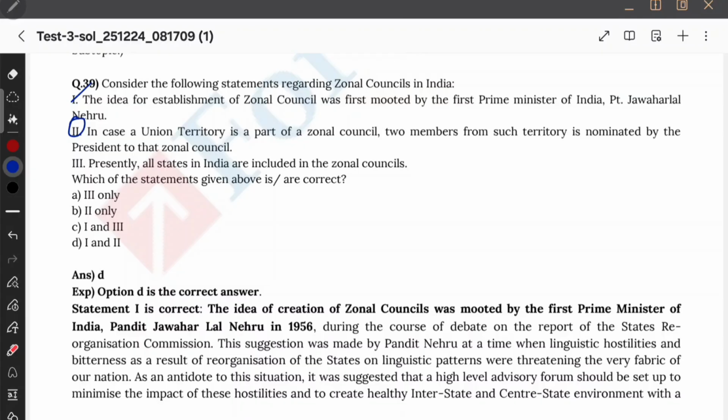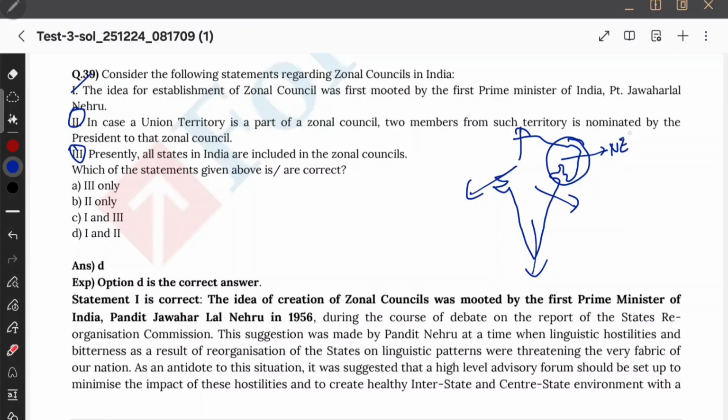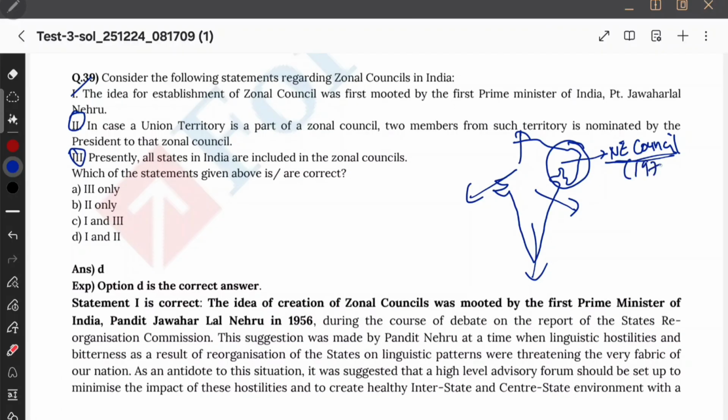Presently, all states in India are included in the Zonal Councils. I also don't know this. You need to know a very important thing that I forgot to tell you. See, this is our Indian map, right? We have seen north, south, east, west. But there is this northeast zonal council which you have seen. Actually, it is not a northeast zonal council. It is the Northeast Council. That is not a zonal council. Okay, they are not part of the zonal councils. So all states included would be wrong because there is no northeast zonal council, just a council, to take care of these northeastern states which were neglected in these zonal councils. That is why they set up a separate Northeastern Council. This is set up under the Northeast Council Act of 1972.